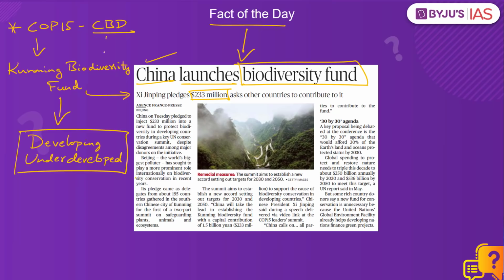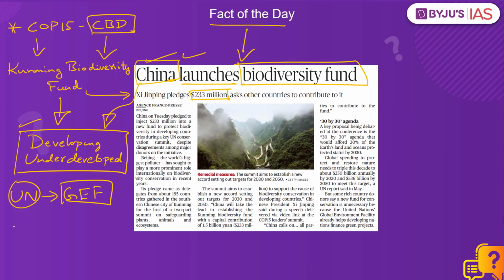By establishing this new fund under the CBD Convention, China is trying to establish its leadership role with regard to biodiversity conservation by helping arrange financing for the smaller countries. This new fund established by China rivals the existing Global Environment Facility, which is backed by the United Nations and other organizations, which already provides financing to several environment and biodiversity related conventions.